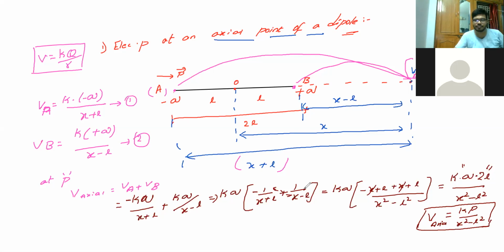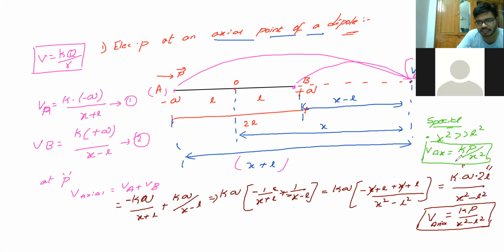Any doubt? No, sir. Super. There is a small special case, which I'll complete also. If X is much greater than L, then L can be neglected. So the relation will be V axial is equal to K P by X square. Remember, V axial is equal to K P by X square. This is your relation. Till then, just take the points. If you have any difficulty, please ask me.